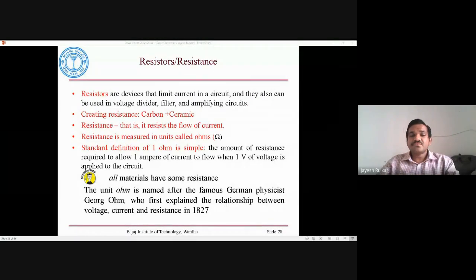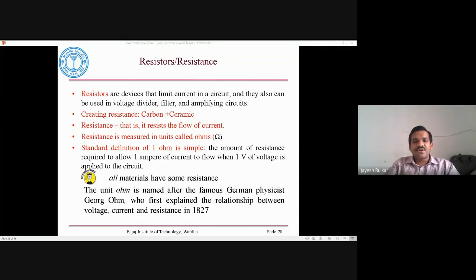But all materials have some resistance, you need to understand this. Even if you talk about carbon or aluminum, they have some small amount of resistance. When we talk about resistance, resistance is measured in terms of ohm.